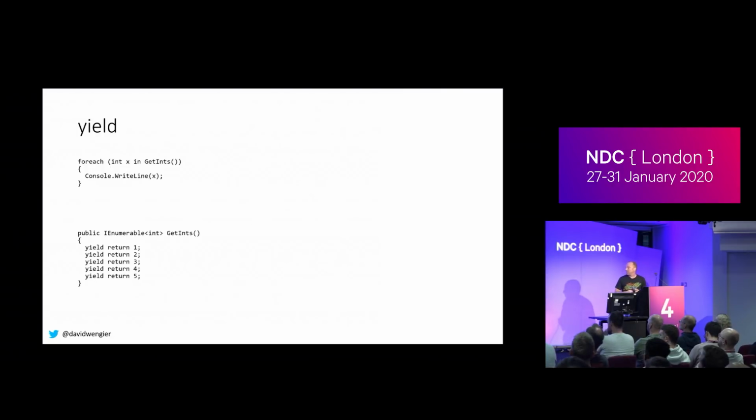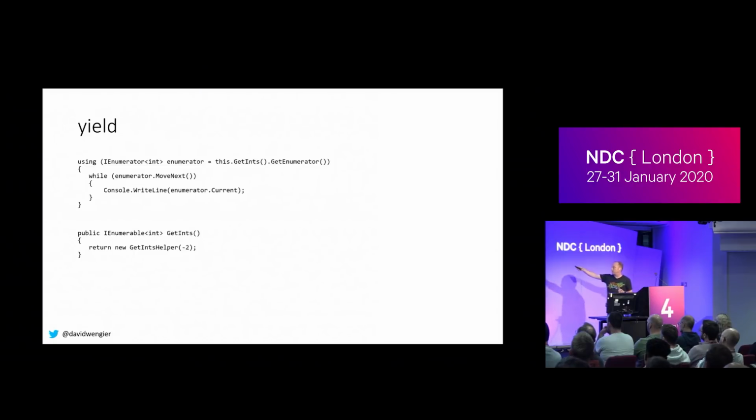So if you haven't used one, what will happen in C# conceptually is we call getInts, we get back a 1, and we do some work, in this case Console.WriteLine, and then somehow we call getInts again, but we skip over the 1 and somehow get to line 2 of that method and run that code, which seems really weird. So how does it work?